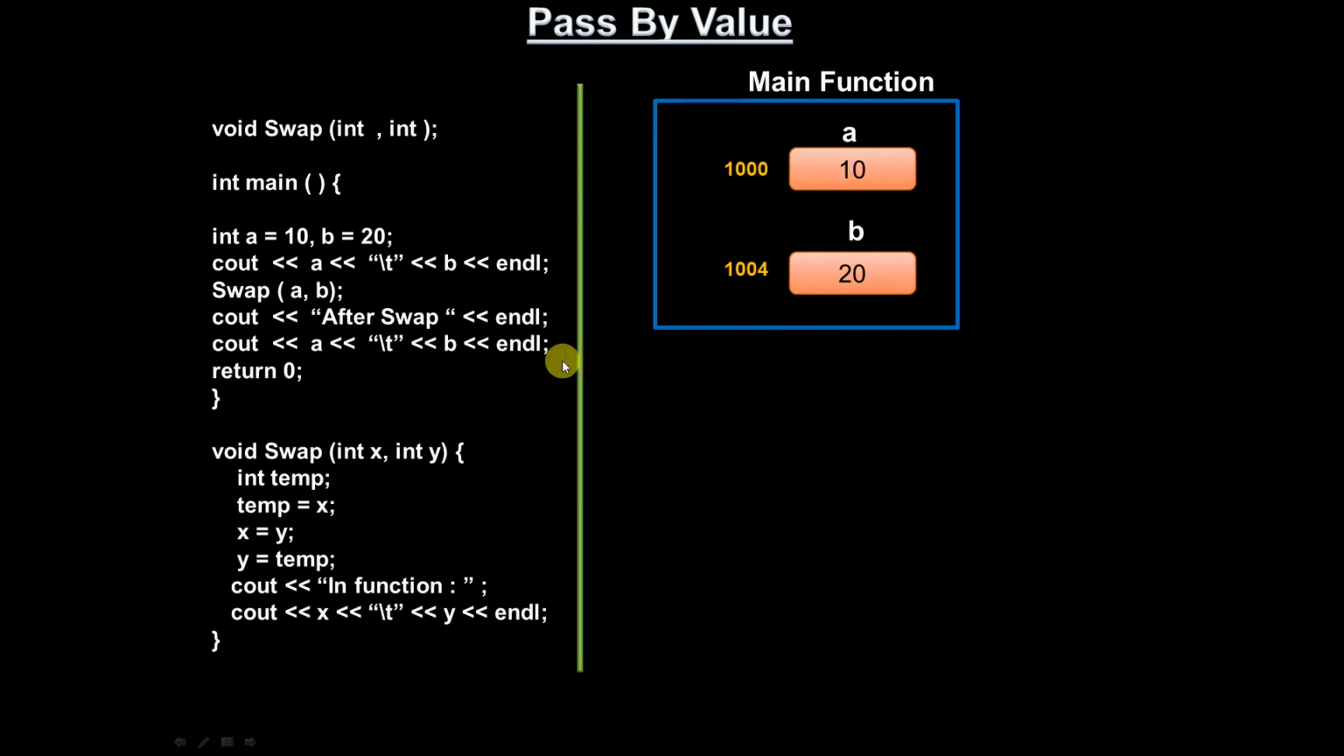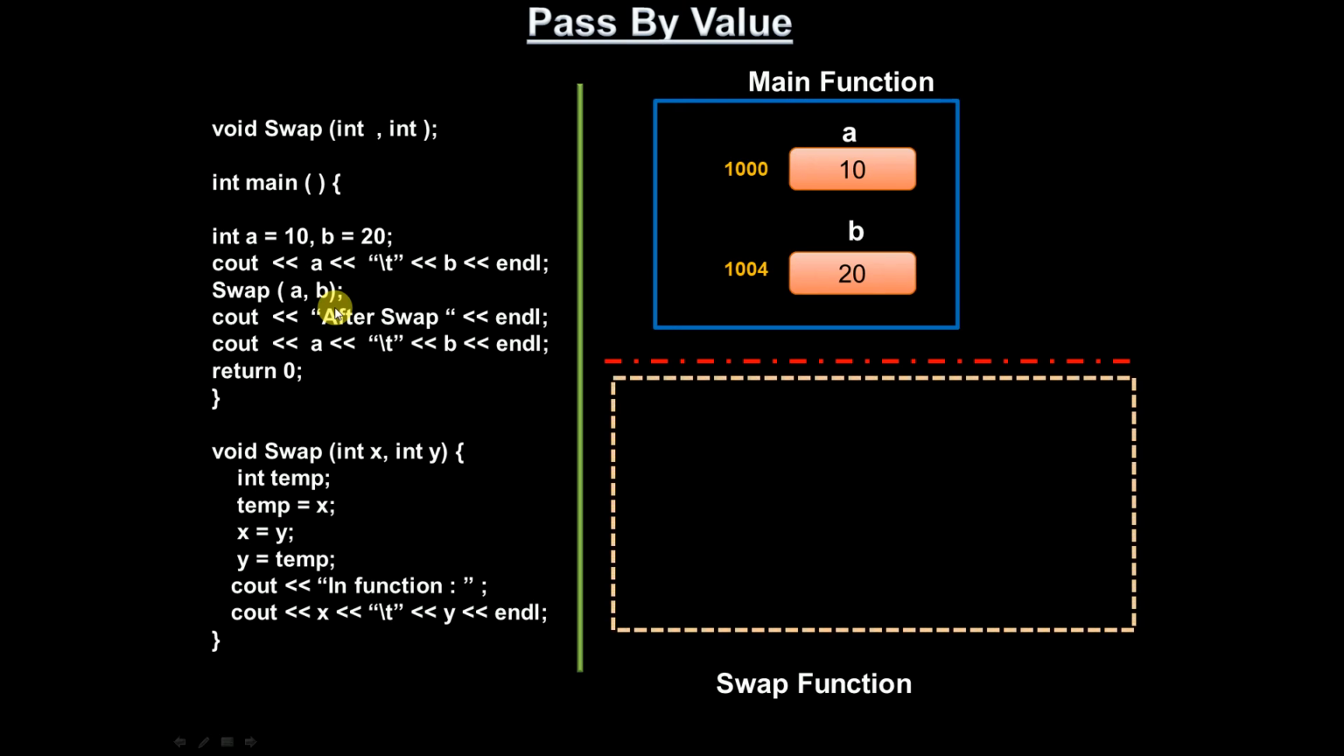So no issues here. Now I'm calling a function. When I call the function, a separate stack frame will get created for the swap function. It is another stack frame, not the same stack frame. Now first, for the arguments it will get the memory. What are the arguments we have? Int x, int y. Two local variables are created, and for x the value of a is assigned, and for y the value of b is assigned.